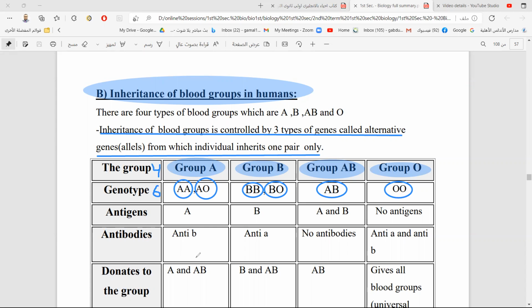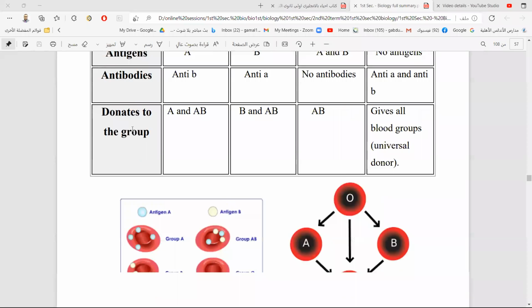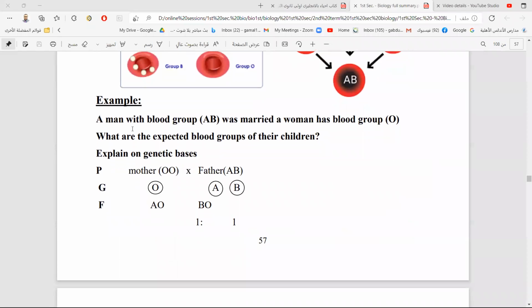Antigens and antibodies, we don't talk about them now, we leave them, but we need to make a problem of inheritance about how to inherit the blood group. Here is an example: a man with blood group AB married a woman with blood group O. What is the expected blood group of their children?